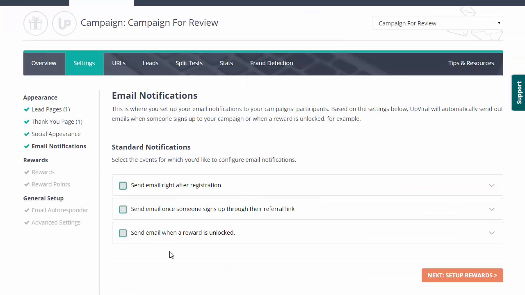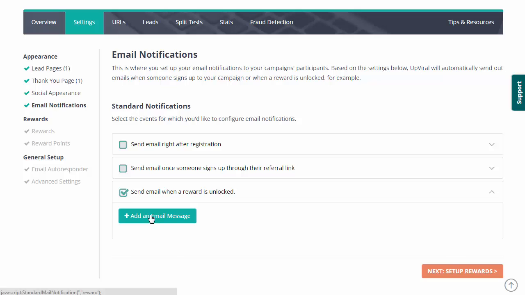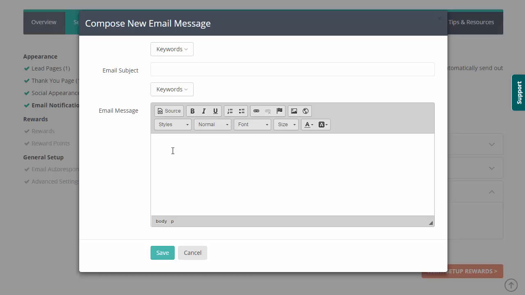Now from here, we can do some awesome email automation. Okay, we can send someone an email right after they register. We can send an email to someone once they sign up through their referral link. And we can send someone an email when they unlock a reward. So if I click on one of these, for example, and I click on add an email message, I get to type out whatever I want that email to say, and then it sends it to them.